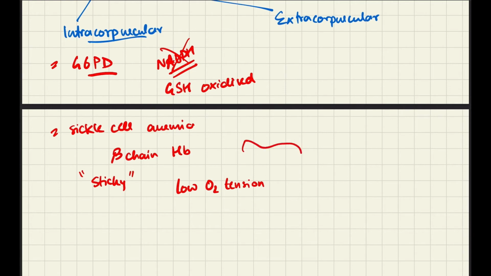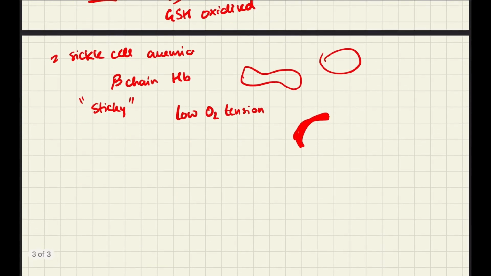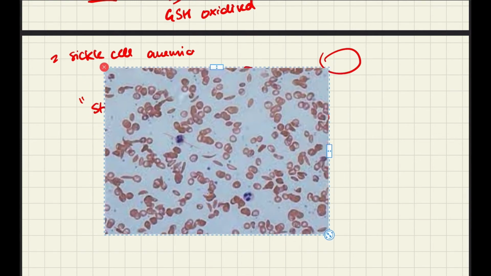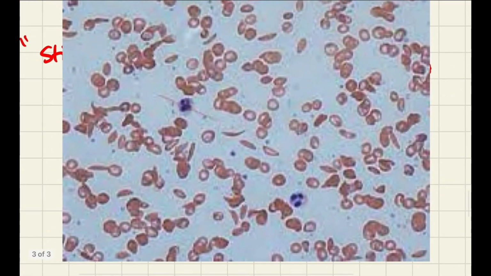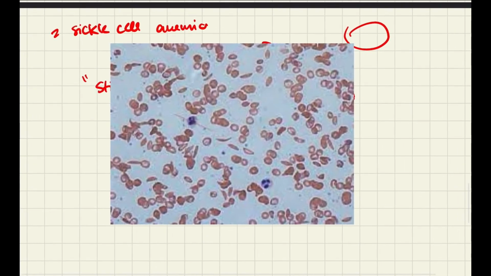Normal RBCs are biconcave in shape, but sickle cell anemia RBCs are sickle in shape. They are shaped like this. I could show you a blood picture of sickle cell anemia. Yes. These are the normal RBCs and these are the sickled RBCs. And these sickled RBCs cannot adequately transport blood, and hence it is a problem.